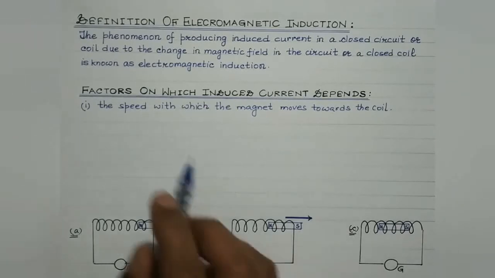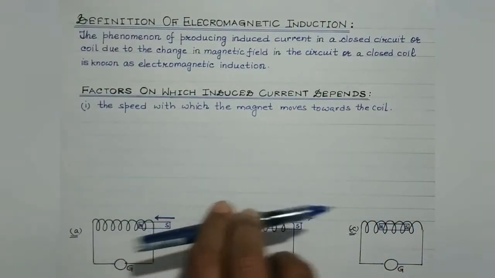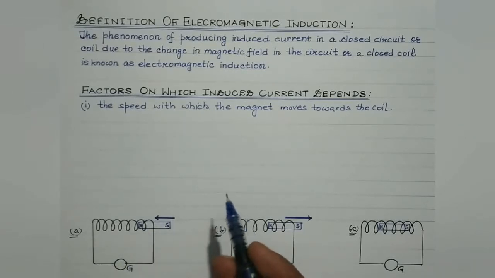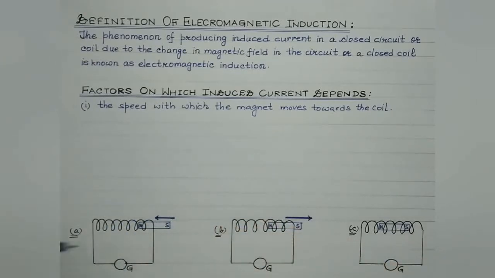Clear? So it does depend upon the speed with which the magnet is moved towards the coil or away from the coil, right? So it depends upon the relative motion between the source of the magnetic field and the coil. Here I must mention that even if the magnet is at rest and the coil is moved towards the stationary magnet, then also the induced current will be produced. So it is immaterial whether the magnet is moved towards the stationary coil or the coil is moved towards the stationary magnet. Both are the same cases. In both cases, the induced current will get produced, right?